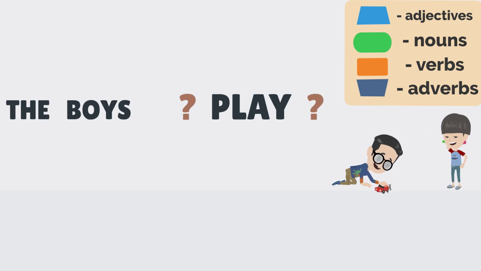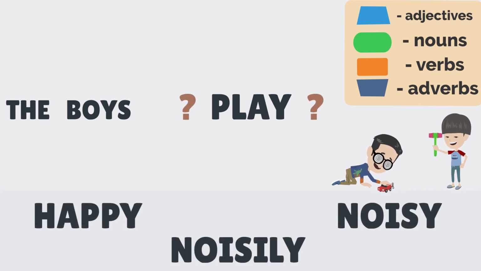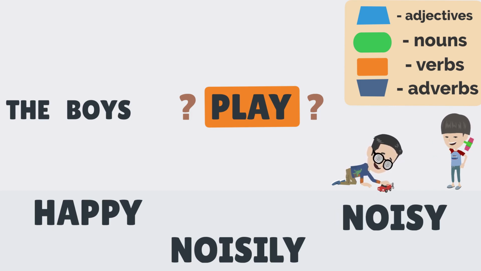Describe. The word play is a verb. The words happy and noisy are adjectives.